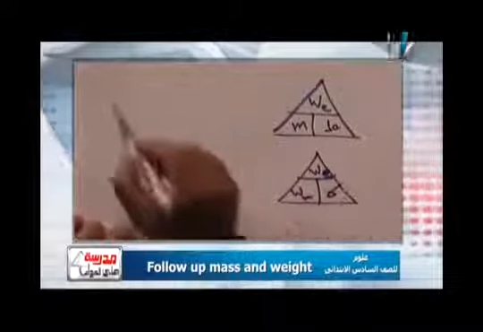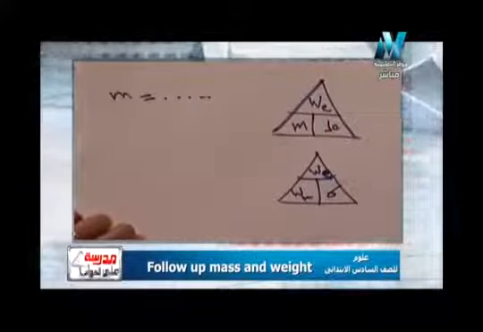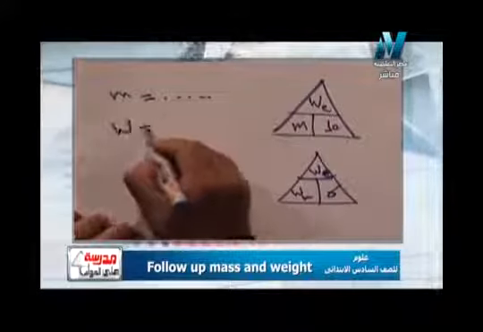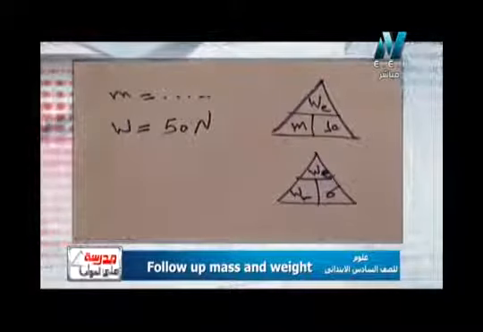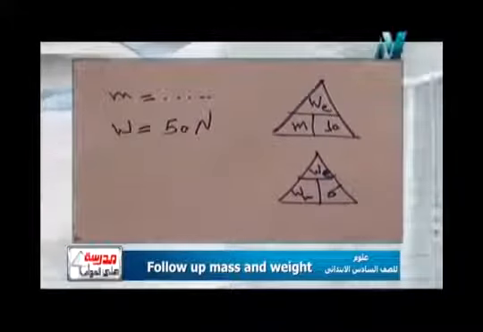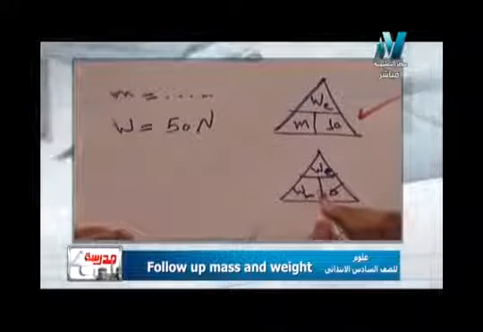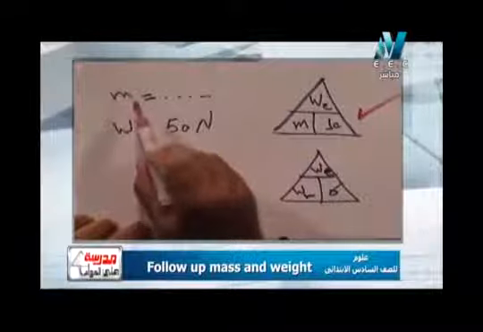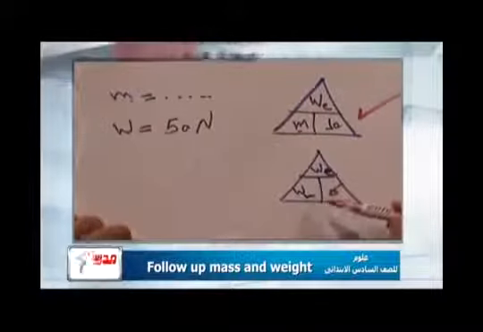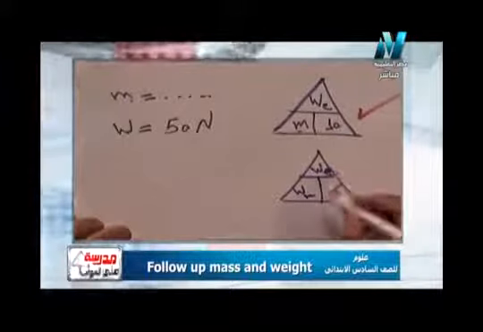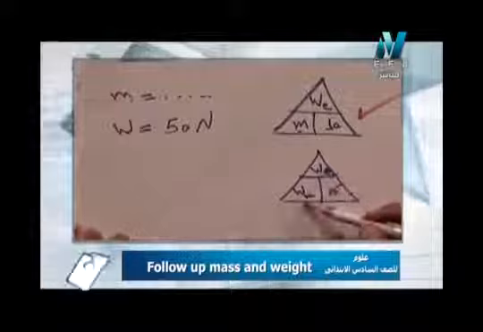So calculate the mass. I don't have mass; mass is absent. The weight is 50 Newton. Which rule will I use? I can hear all of you saying the first rule. Why? Because here I have weight and I need mass. Can I use the second rule? Surely not, because the second rule has weight and weight. No, I don't use the second rule.